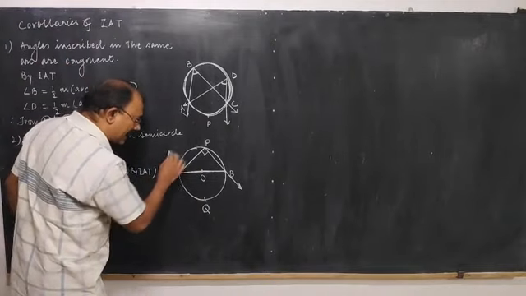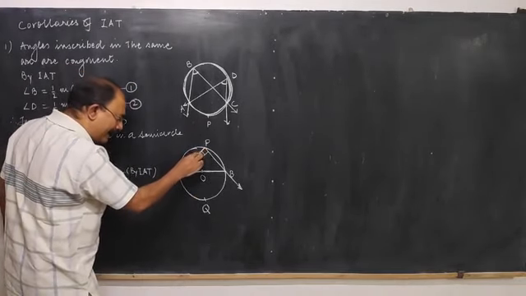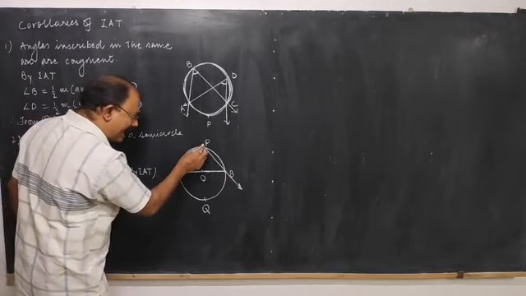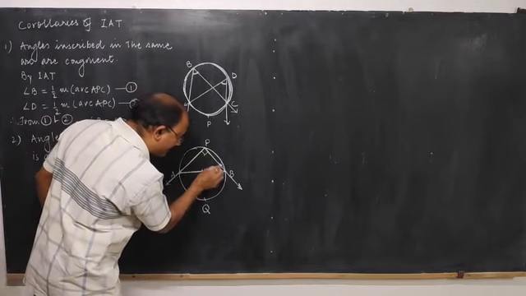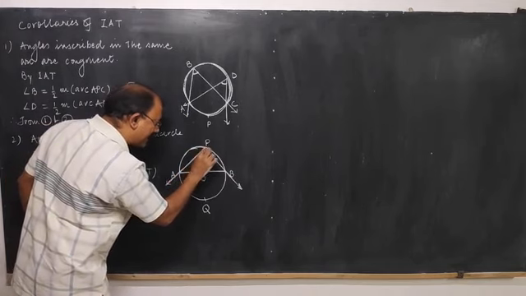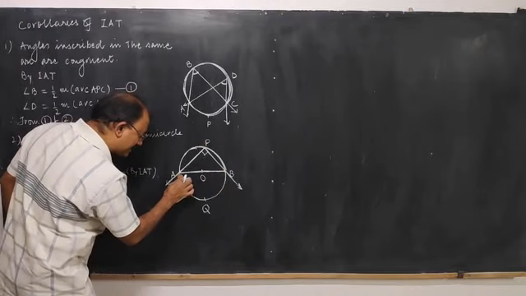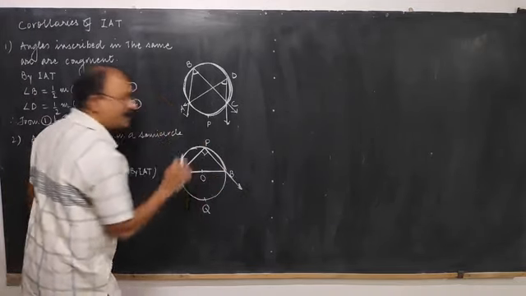So now I am taking the upper semicircle and I am inscribing one angle in it. Angle APB is inscribed in arc APB. Angle APB is inscribed in semicircle APB.